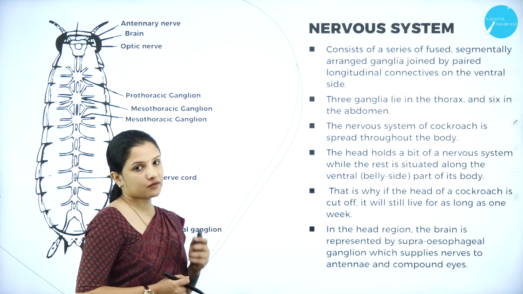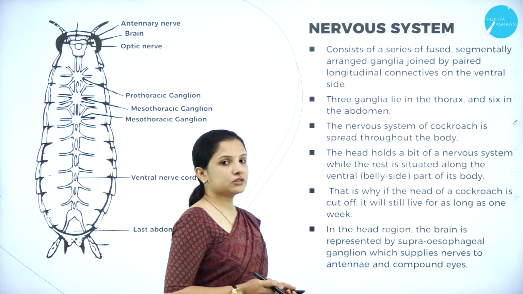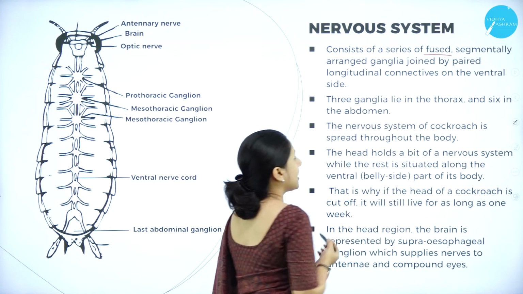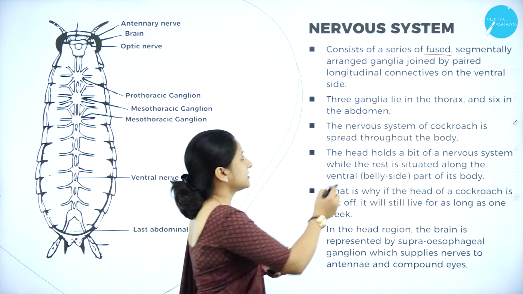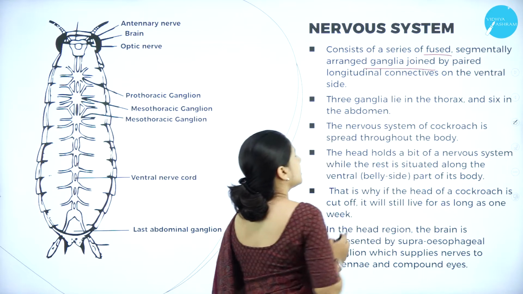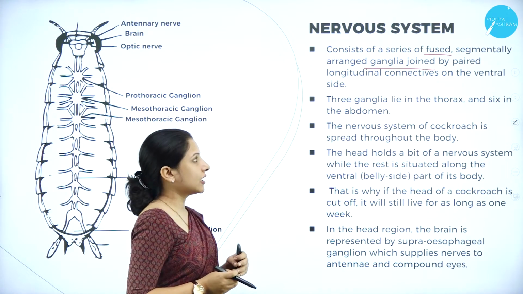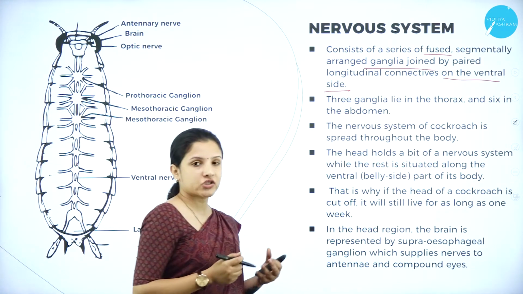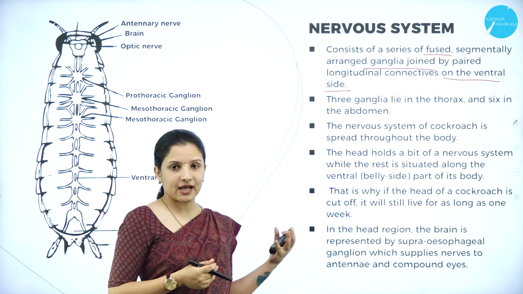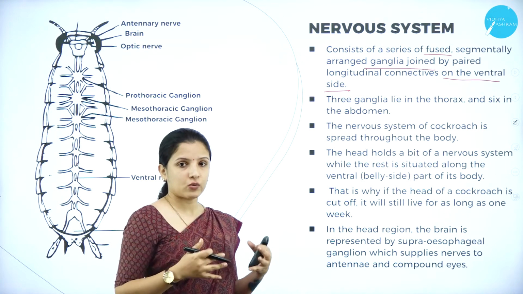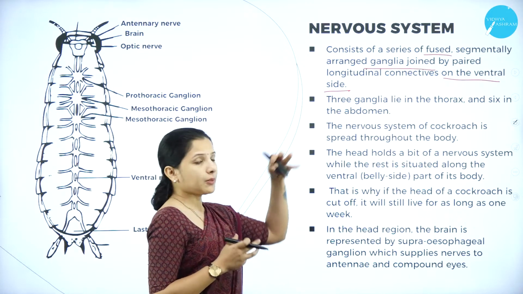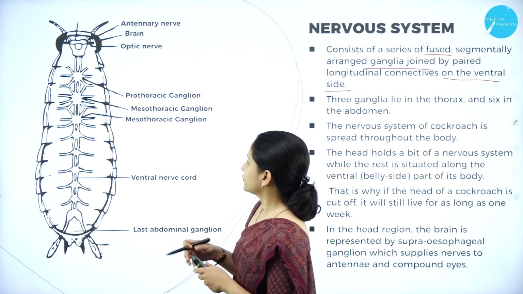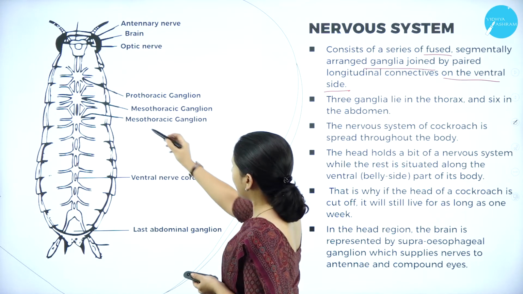So next, moving on to the nervous system of the cockroach. The nervous system is actually made up of several fused and segmentally arranged structures called ganglia, and these ganglia are connected by longitudinal connectives which are present on the ventral side. These ganglia are paired to one another on the ventral side of the cockroach, that is, on the lower side of the cockroach. So as you can see here, there is a ganglion present.